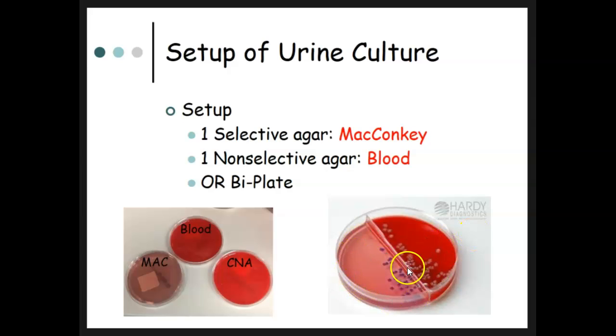You will see these at clinicals being used some places, and other places just use the old system. Some places may do a blood and MacConkey only, and what's going to grow in the blood? Everything. What's going to grow in MacConkey? Gram-negative rods. And they may add a CNA, and what's going to grow on the CNA? Gram-positive organisms.